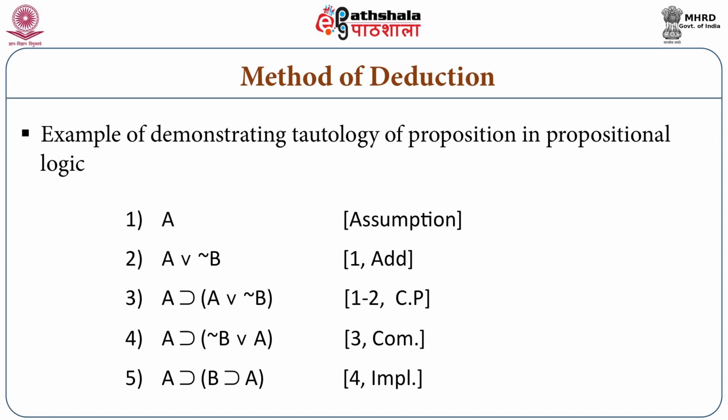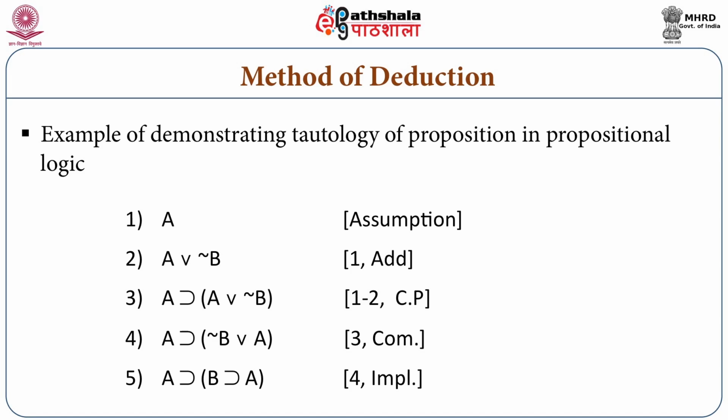Let us look at the slide. We will begin with the assumption A. Now, the rule of addition says that if we have A, we can infer A or not B. That is allowed.